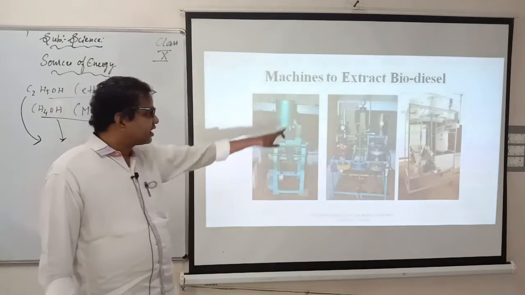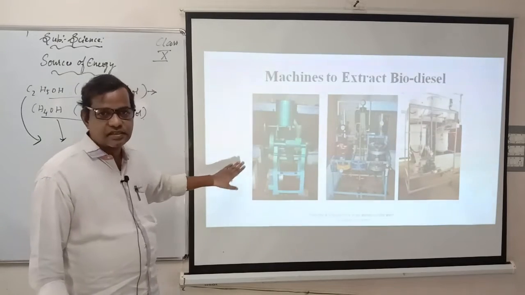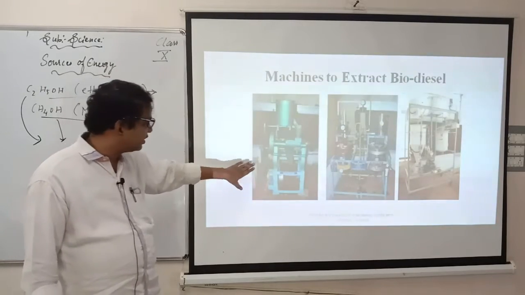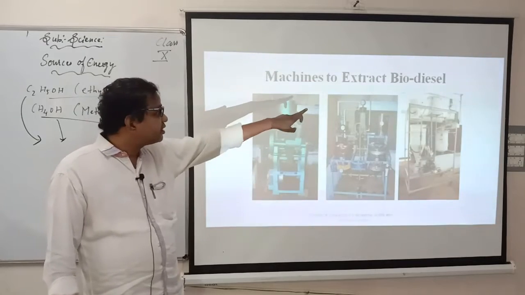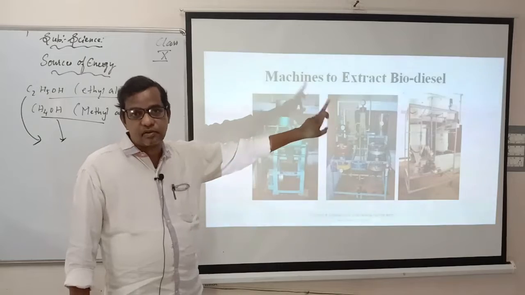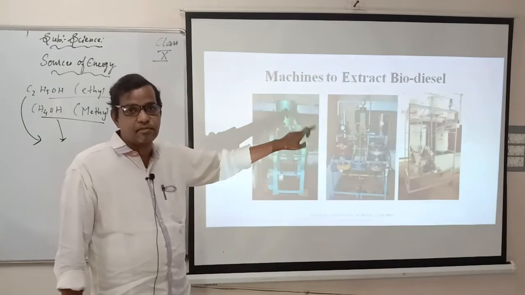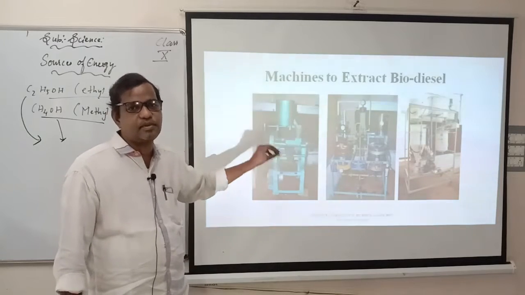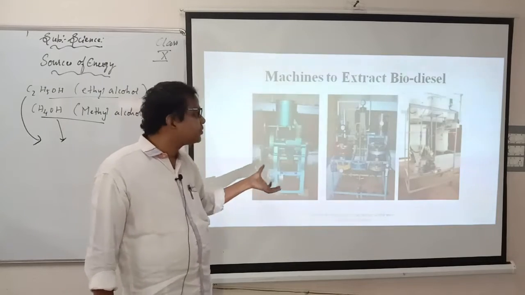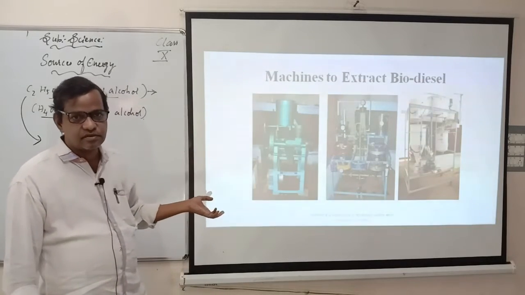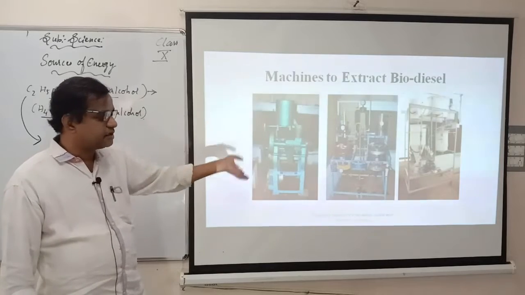And machines to extract biodiesel, this is not for you, just go through this, how many machines are there here. So how they are extracted here, biodiesel. In the word biodiesel, it is not only diesel, it is biodiesel. Bio means from living organisms, maybe plants, animals, whatever it is. So these are some machines given here as examples so that we can extract biodiesel from these plants.